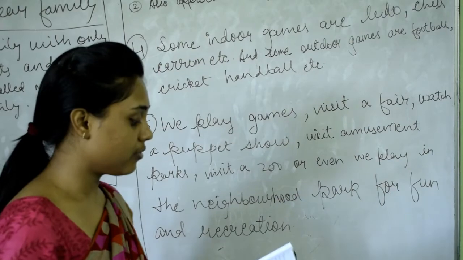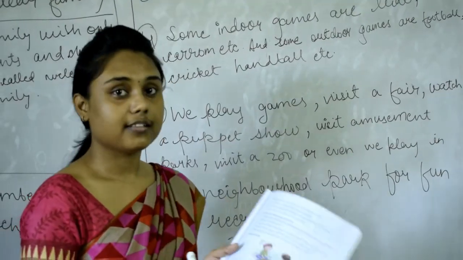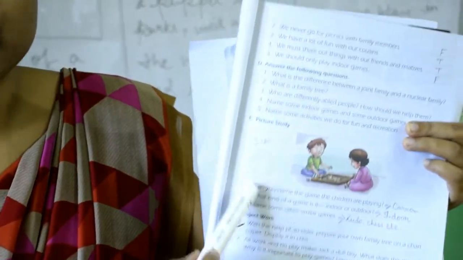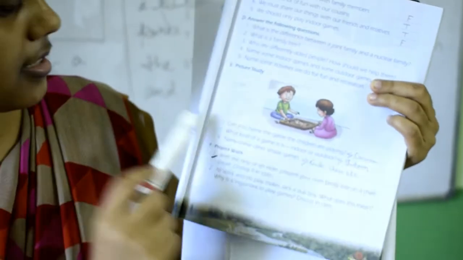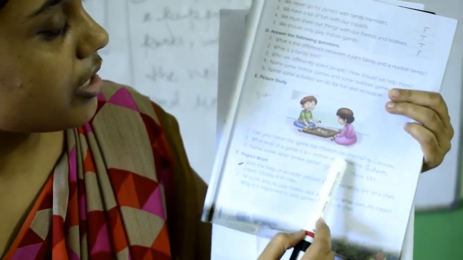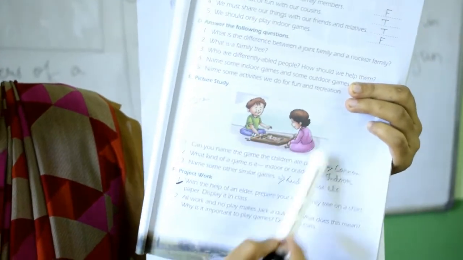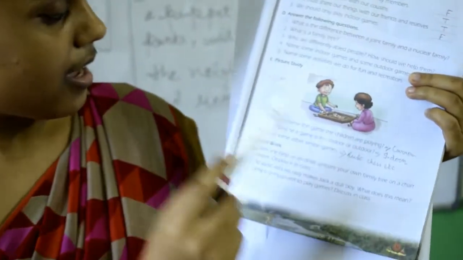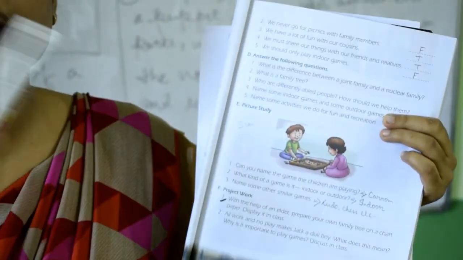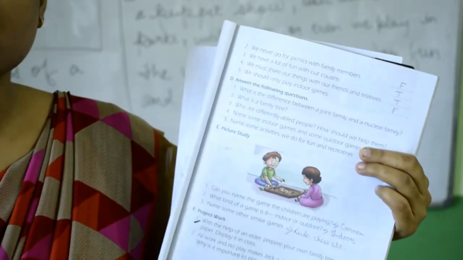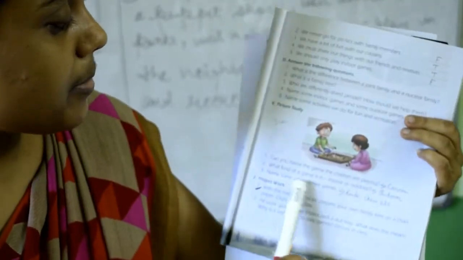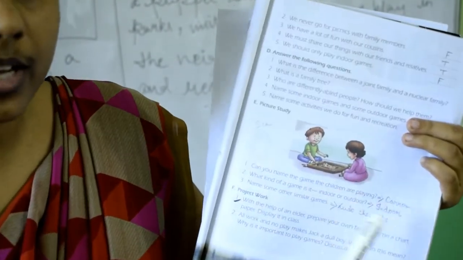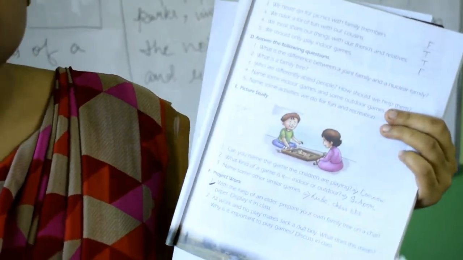Okay. And now move to another question, which is question number E. There is a picture. See, it's a picture, and there are 3 questions. What you have to do is, first question is, can you name the game the children are playing? See, the children are playing carom over here. So the answer is carom. Another question is, what kind of game is it? Indoor or outdoor? What is carom? It is an indoor game. Name some other similar indoor games. Which are Ludo, chess, etc.